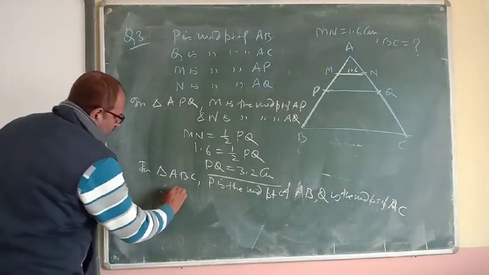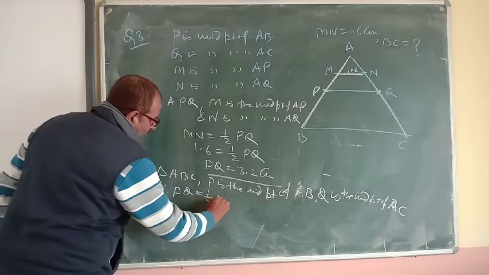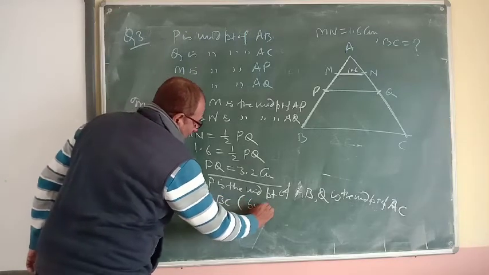So therefore, PQ is equal to 1 by 2 BC by the midpoint theorem.